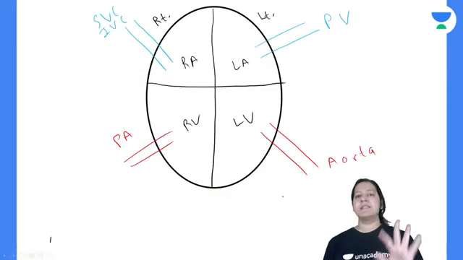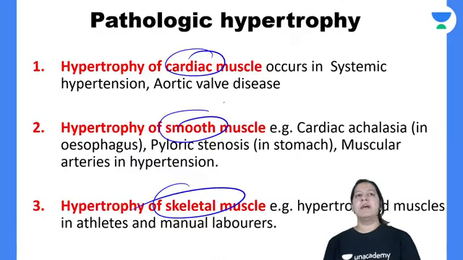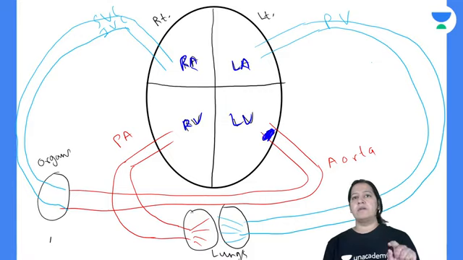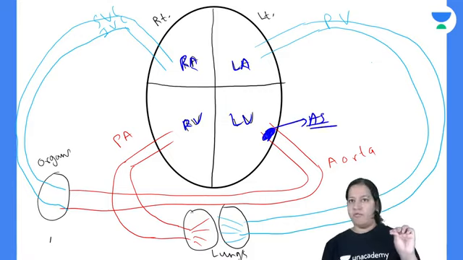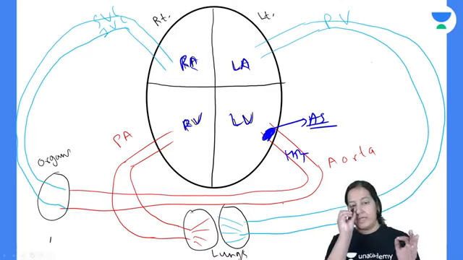Okay, let me show you. This is a heart. You can see this is the complete cycle. This is the left auricle and left ventricle. This is the right auricle and right ventricle. If there is aortic valve stenosis, or aortic valvular disease, or systemic hypertension in the aorta, what will happen?